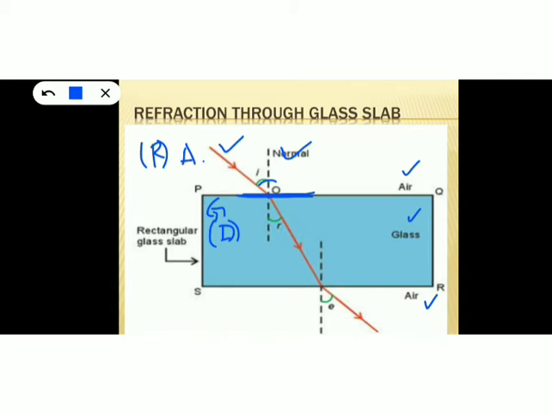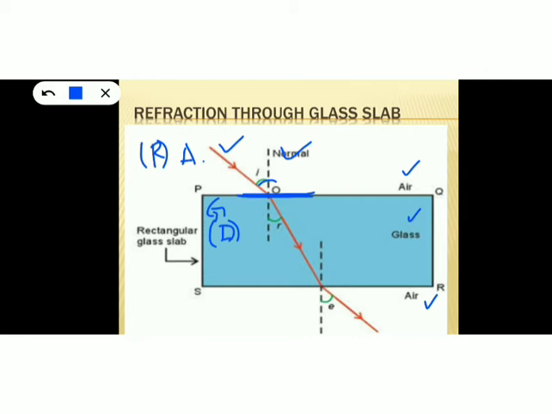So now you must remember this concept. Air is a rarer medium, glass is a denser medium. So what happens? Yes, the light ray will bend because air and glass are two different media. They have different densities. So does it bend towards the normal or away from the normal? Just now we had discussed, whenever a light ray passes from a rarer to a denser medium, it will bend towards the normal.